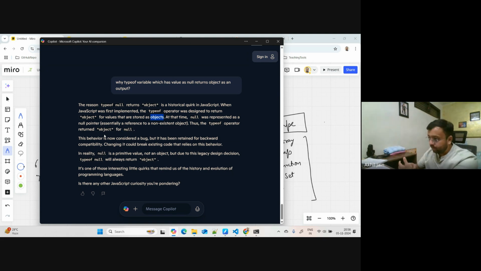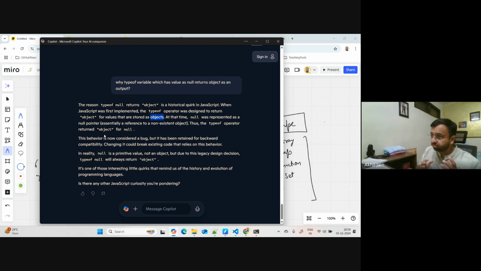But due to the decision they made in 1995, they cannot reverse some of these things. So if you try to find the type of null, it would still give you object. In reality, it should have given you null as an output. But because of historical reasons, because when it was designed it was imagined as an object,